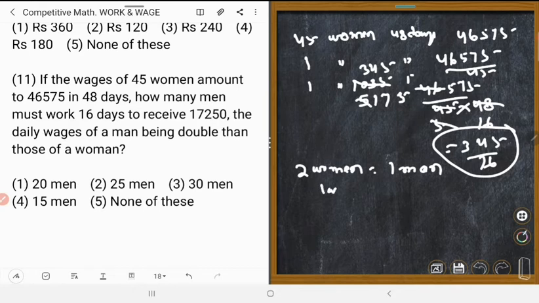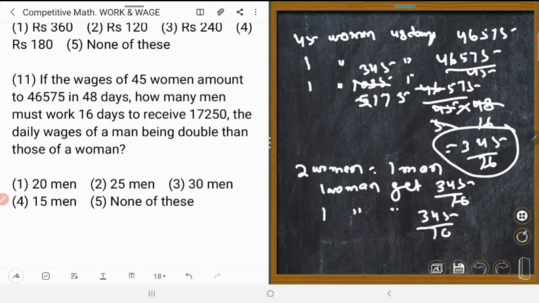One woman gets 345 upon 16, so two women get 345 upon 16 into 2, that is 345 upon 8.